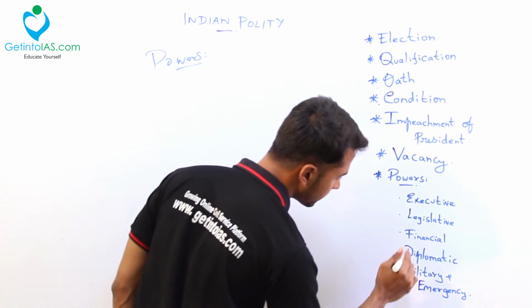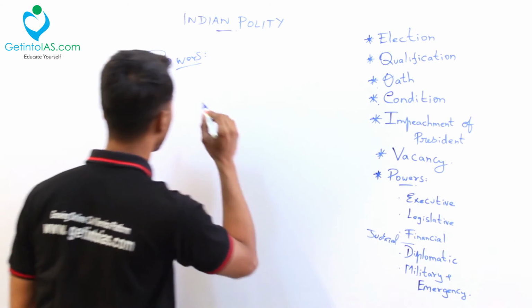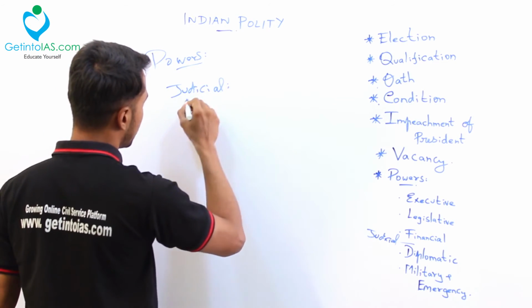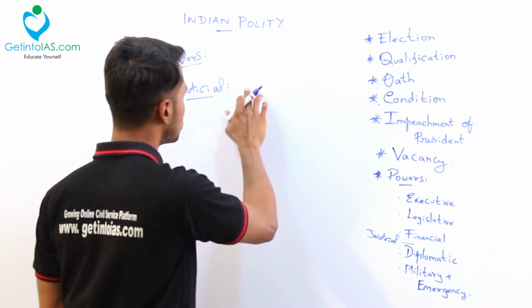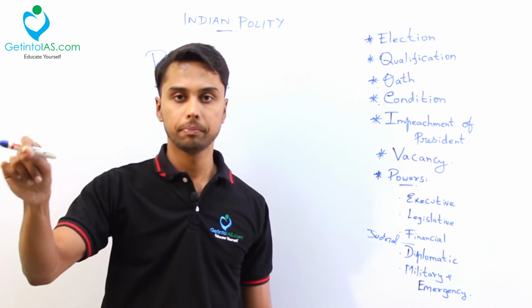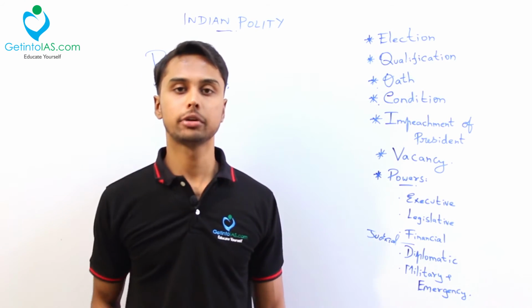Actually, here another power is there. That is the judicial power. So next we are going to study the judicial power of the President. What is the judicial power? When I was dealing with the Supreme Court, I have already told. Who is appointing the Chief Justice of India? First question. Second question is, who is appointing the judges of the Supreme Court? What is the answer for these two questions?